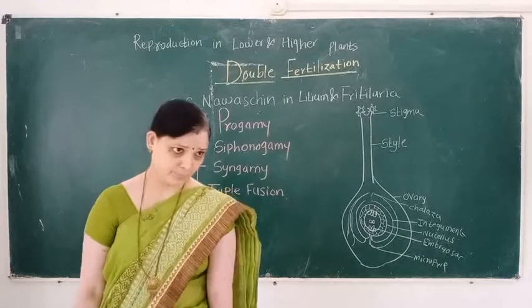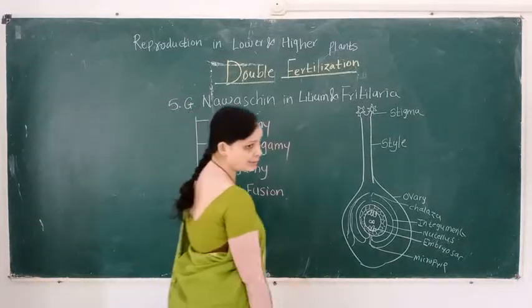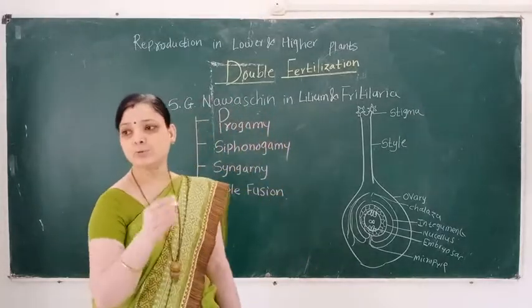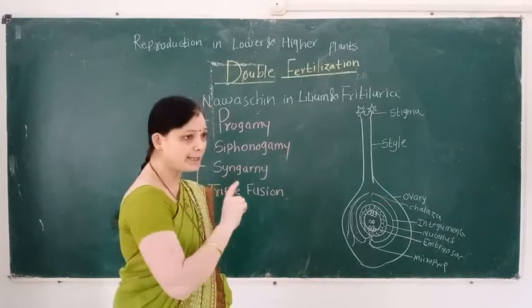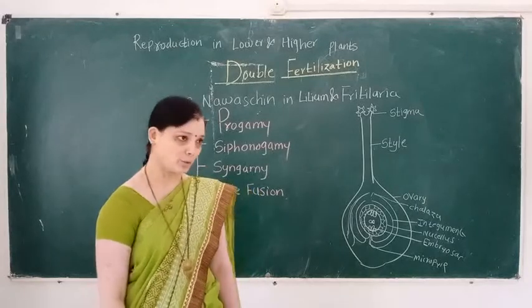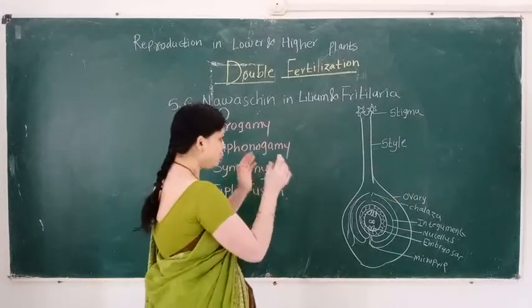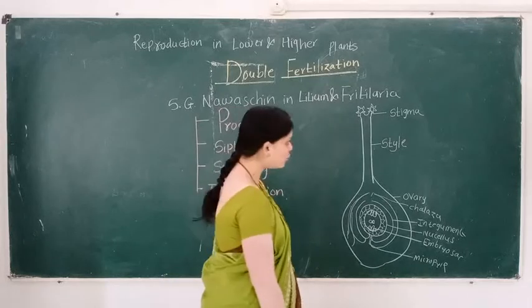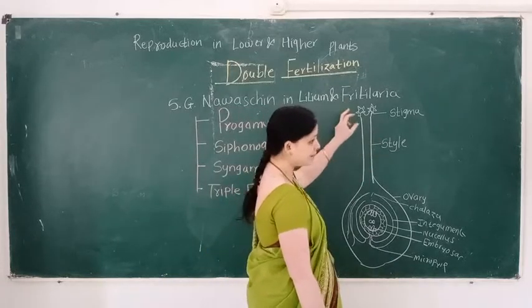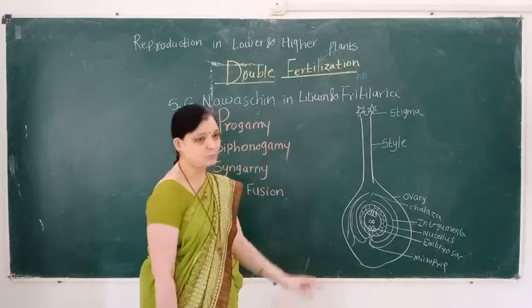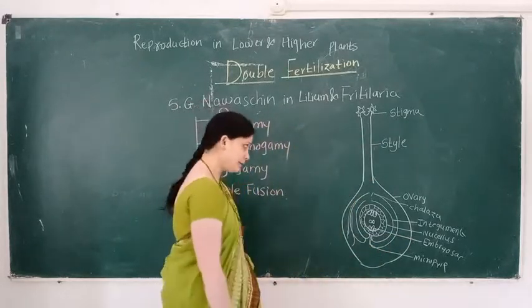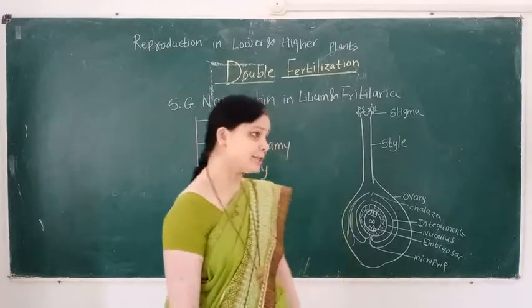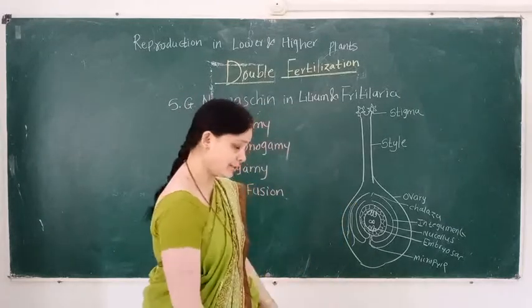But which type of pollen grain does the stigma receive? It receives compatible pollen grains, and if the pollen grains are non-compatible or of the wrong type, the stigma rejects them. So the pollen grain that germinates on the stigma is the compatible one. The stigma decides whether the pollen grain is of the right type or the wrong type, and when it is the right type, the pollen grain germinates.